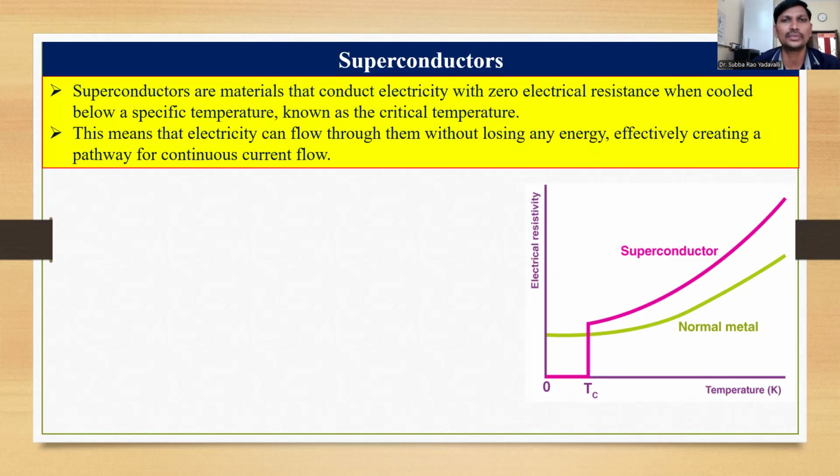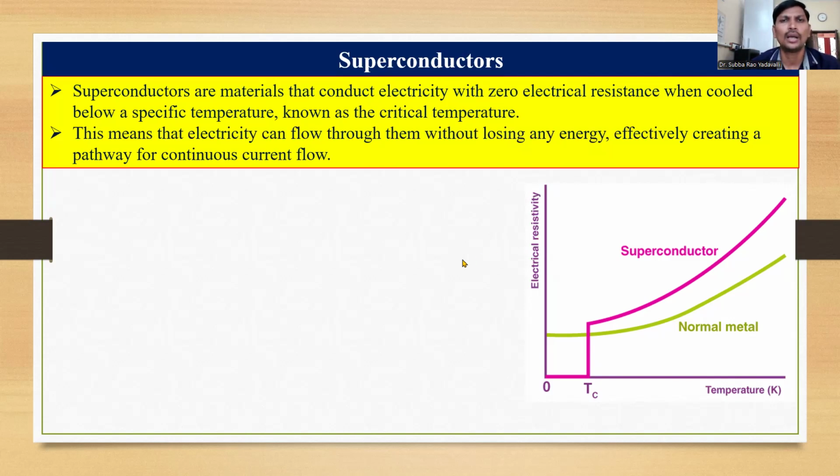In terms of resistance, we can say that superconducting materials offer zero resistance. That means they do not have any resistance to stop the flow of electric current. But after reaching this critical temperature, they offer the maximum resistance. That means the conductance becomes zero. They never allow the passage of electric current through them. So this is the superconducting material.